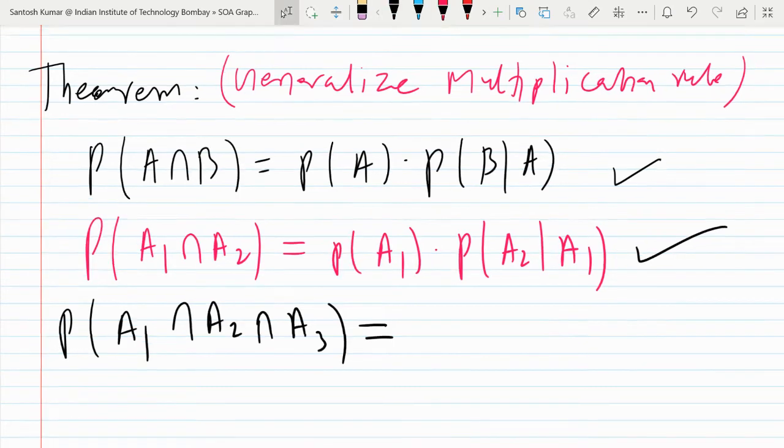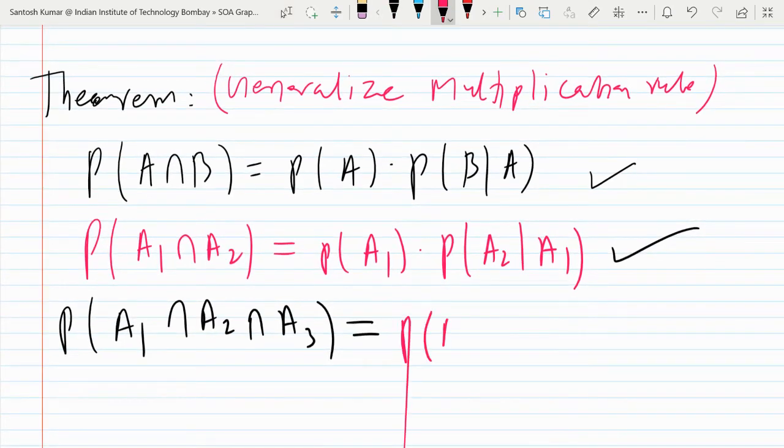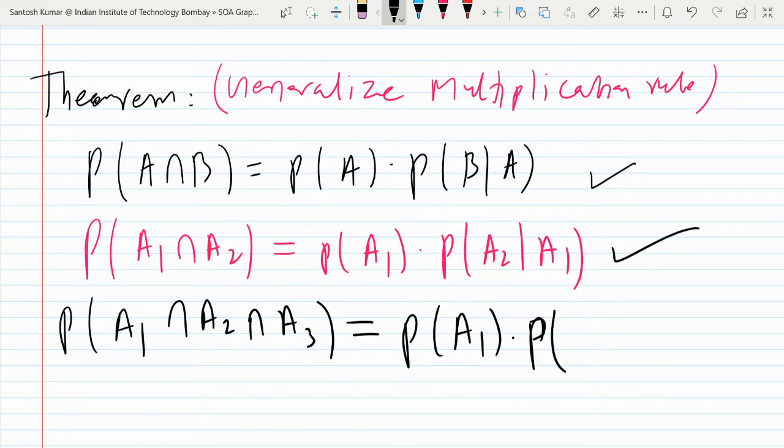I'm generalizing, so you can write it as probability of A1 into, what will be the next term? Anyone would like to say?